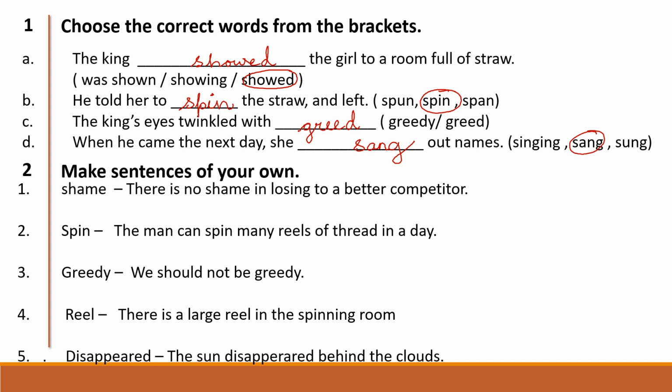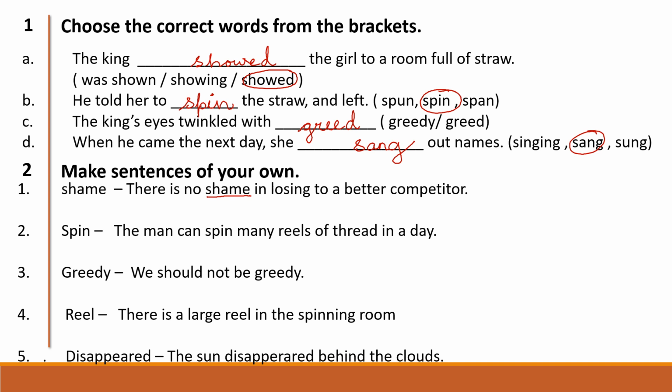So we have the first one, shame. By using the word shame, you should make the sentence on your own. So I have written the answer here. There is no shame in losing to a better competitor. So I will underline the word shame used here in the sentence.